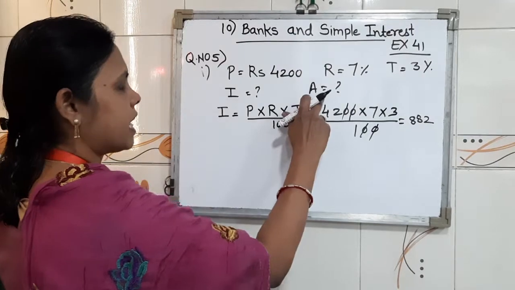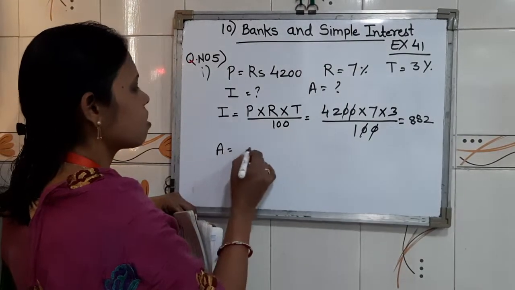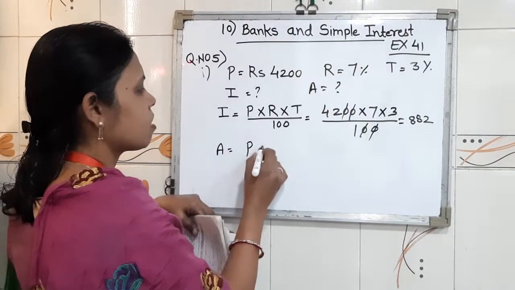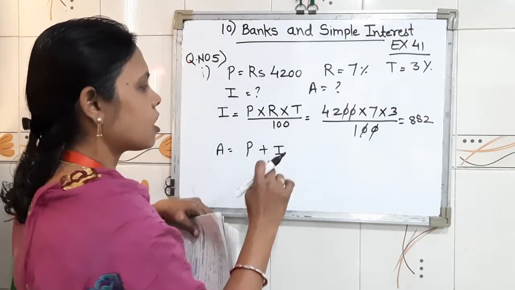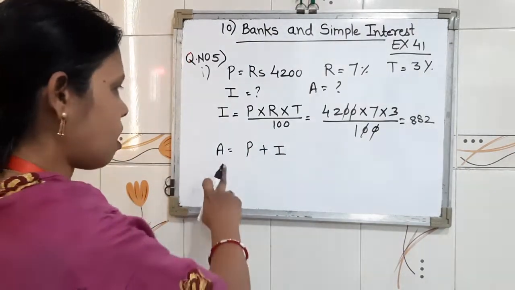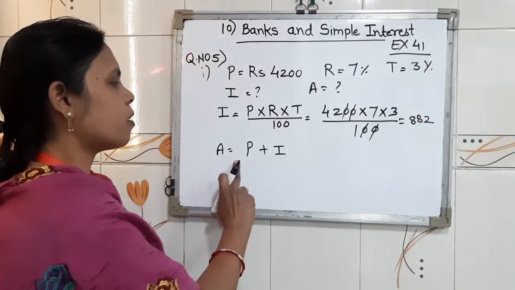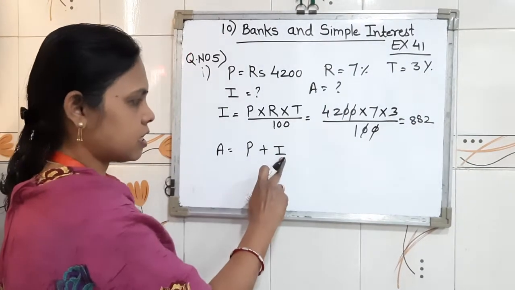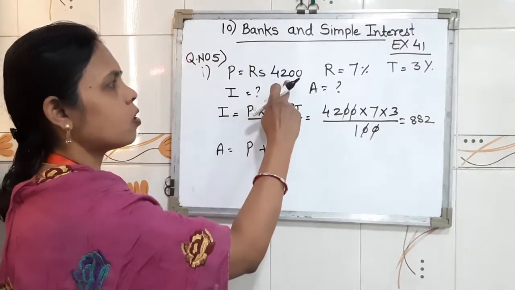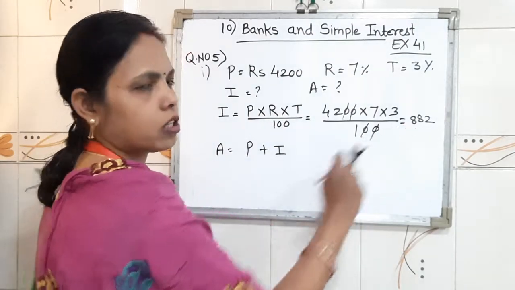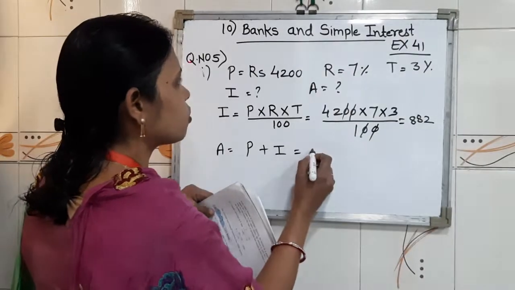Now we want A. A, that is amount, equals principal plus interest. Principal we know and interest we just got. Therefore, substitute both.